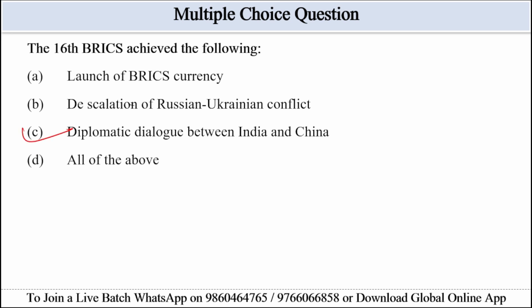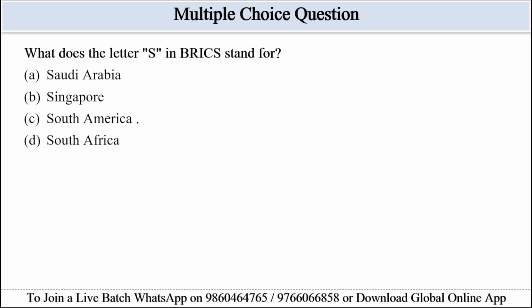Let's move to the next question. What does the letter S in BRICS stand for? Options are given: Saudi Arabia, Singapore, South America, and South Africa. So guys, the long form of BRICS is B stands for Brazil, R stands for Russia, I stands for India, C for China, and S for South Africa. So the correct answer will be option D, South Africa.